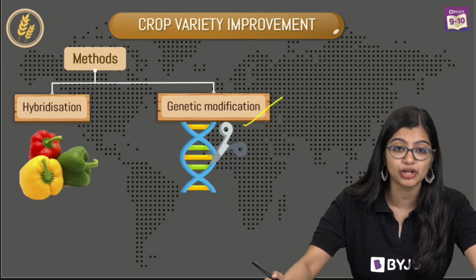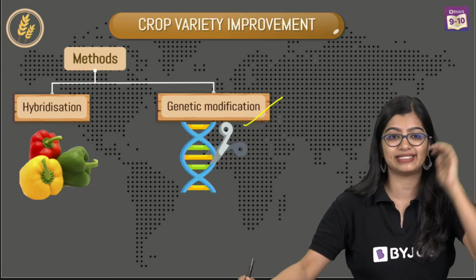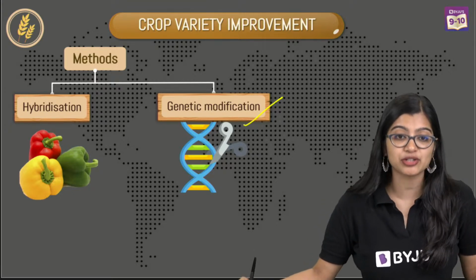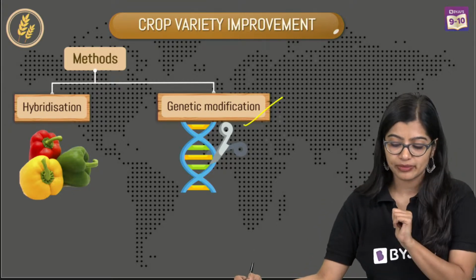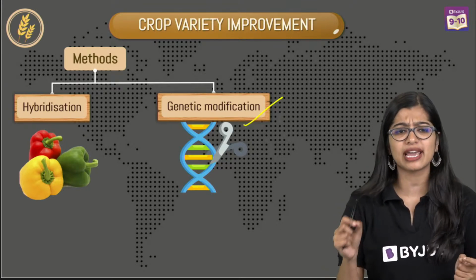What is sterile? If it is not able to reproduce further, that is what we mean by sterile. It cannot reproduce. Yes, that is an uncertain result. Very, very good. So now let's understand what we mean by genetic modification, again with an example.